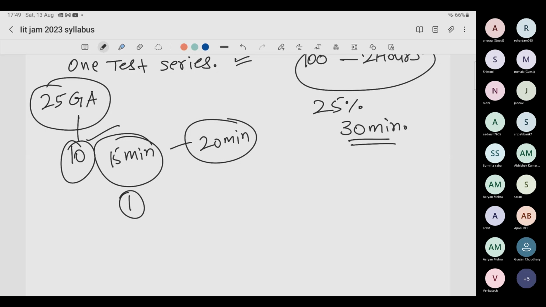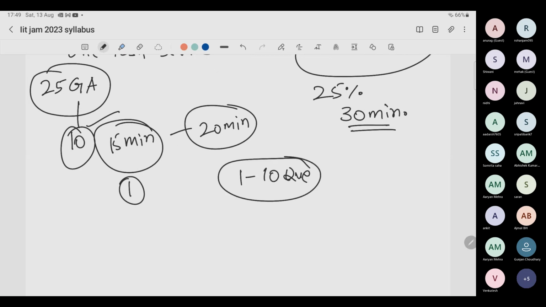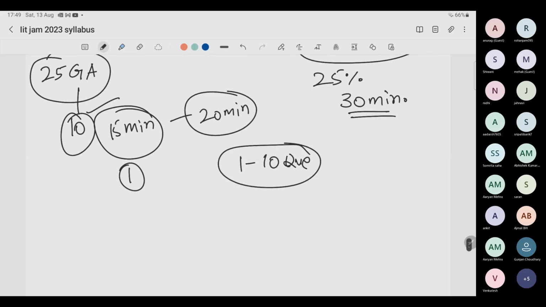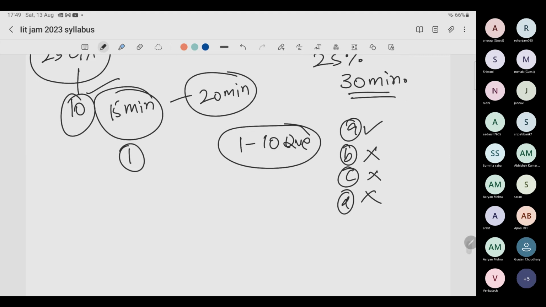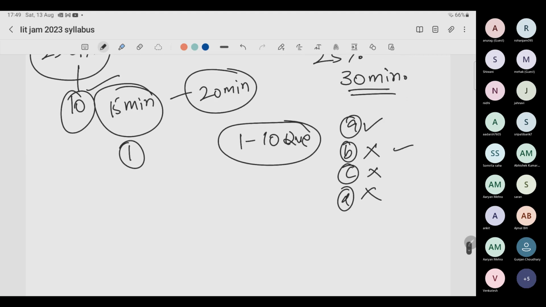For the first 10 questions of physics, solve them a little bit slowly, because in the first 10 questions most of the silly mistakes happen. Solve them slowly and recheck all four options. If you are ticking option A, make sure why B, C, D are wrong. Do this in every question. If you're ticking B, make sure why A, C, D are wrong.